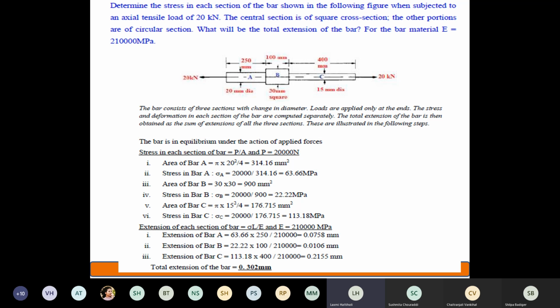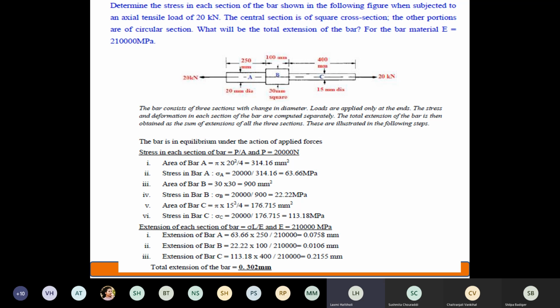Now, next question is, what will be the total extension of the bar? He is asking you total extension. See, you are applying a tensile load of 20 kilonewton for A, B as well as C. It's not a single bar now. Though it is a single bar, you have 3 sections. He is asking you the total extension from A, B and C.